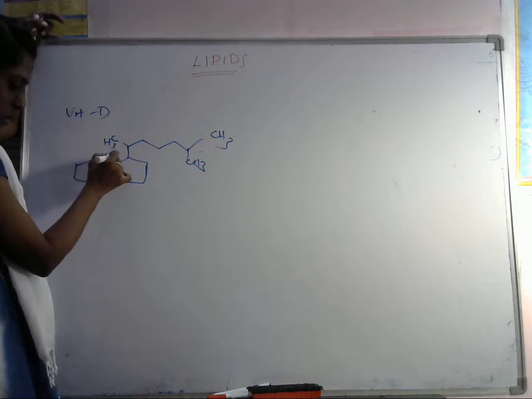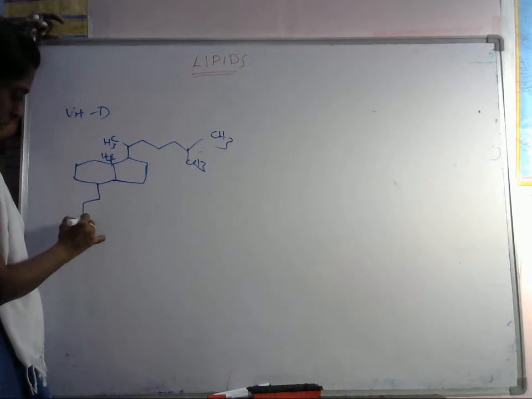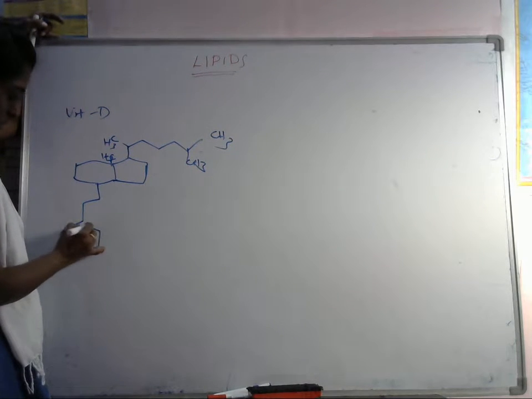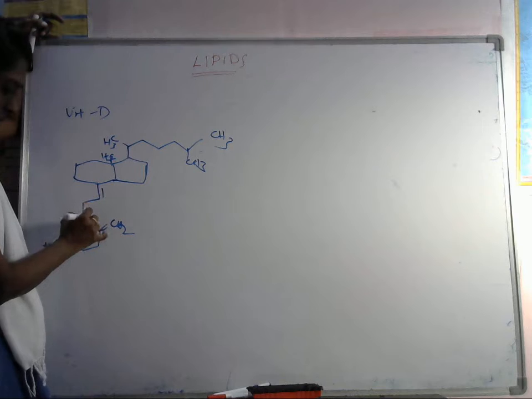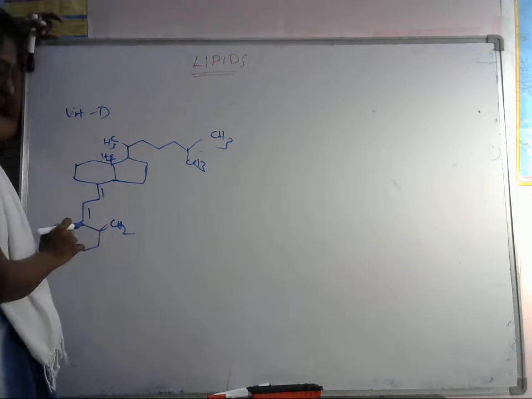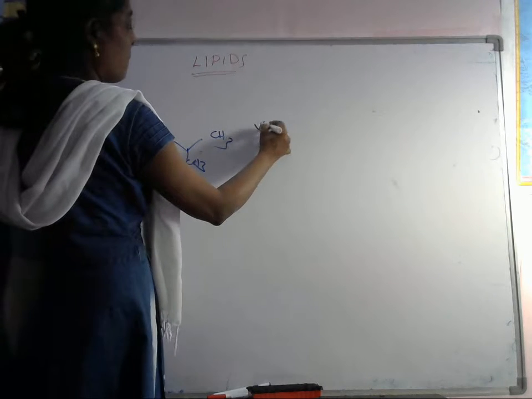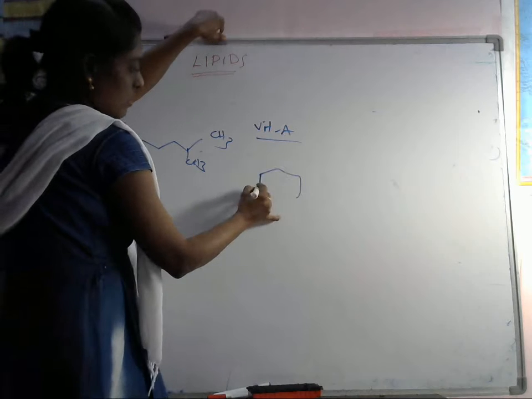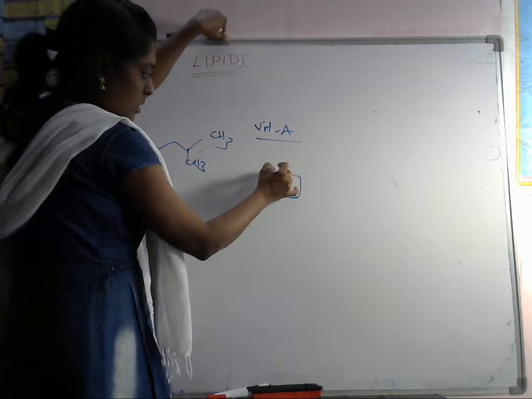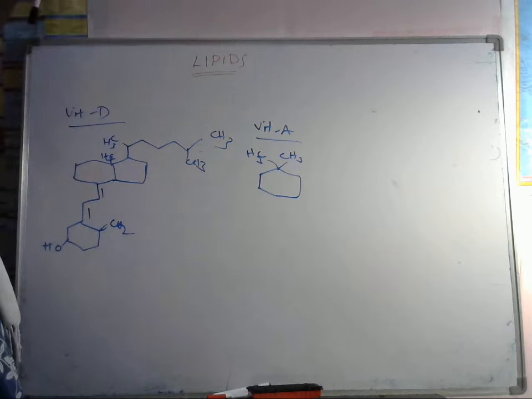Here CH3 group will be there. Here we will have... so this is the vitamin D. Okay. So and vitamin A structures. Here CH3 groups are there, CH3. Okay, two CH3 groups are there.